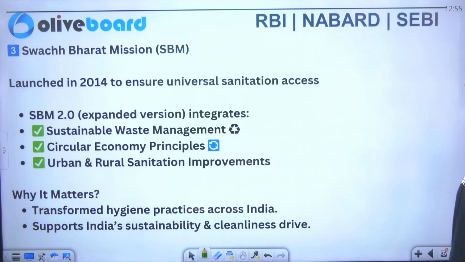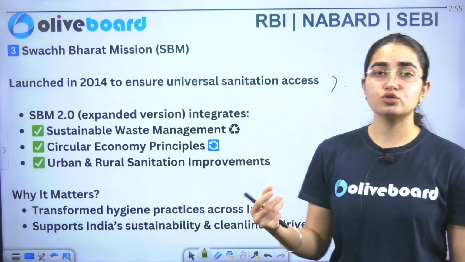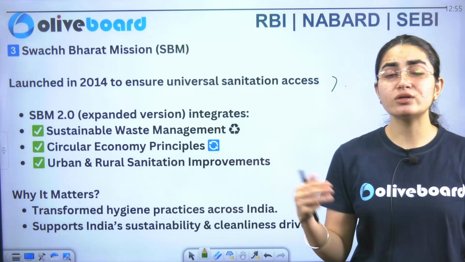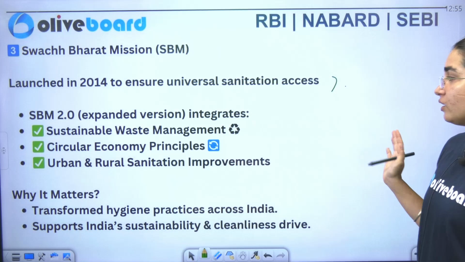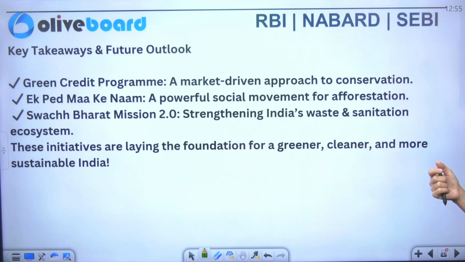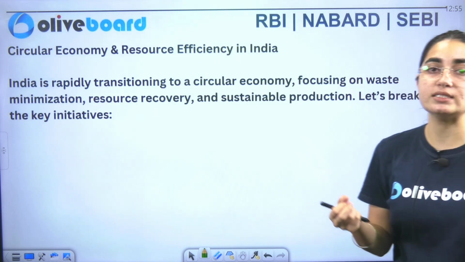Now we have the Swachh Bharat Mission that was launched in 2014, and we have seen the expansion, Swachh Bharat 2.0 also. So we are talking about cleaning our environment. I hope everyone knows the impact here. Now we have key takeaways: the Green Credit Program, Ek Ped Maa Ke Naam, and Swachh Bharat Mission 2.0 are initiatives in which we are focusing on development for tomorrow.